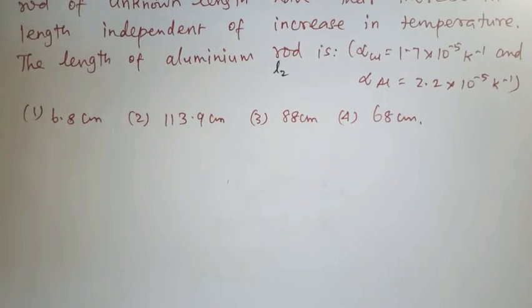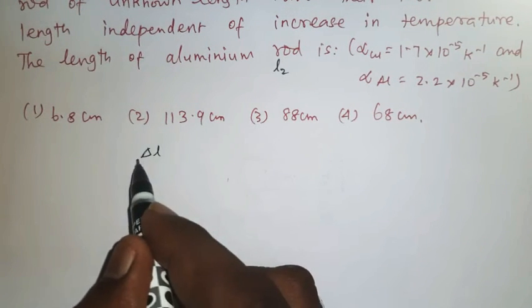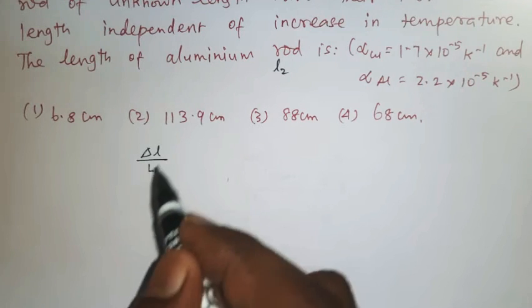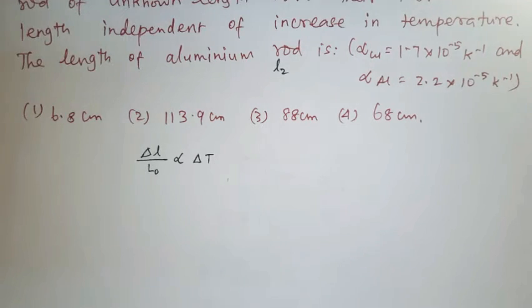We know that the change in length divided by original length is directly proportional to change in temperature.